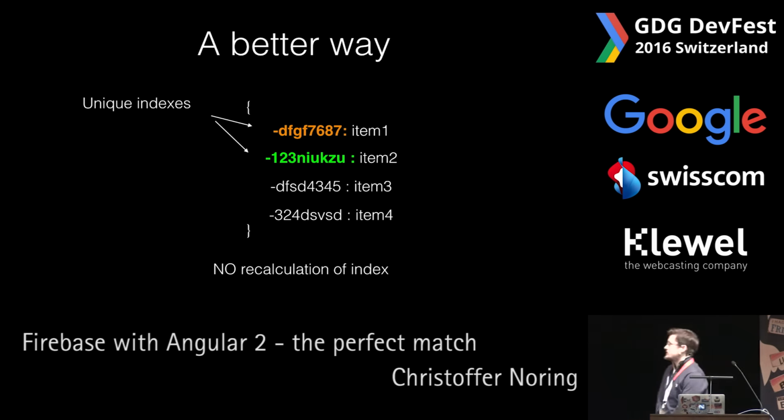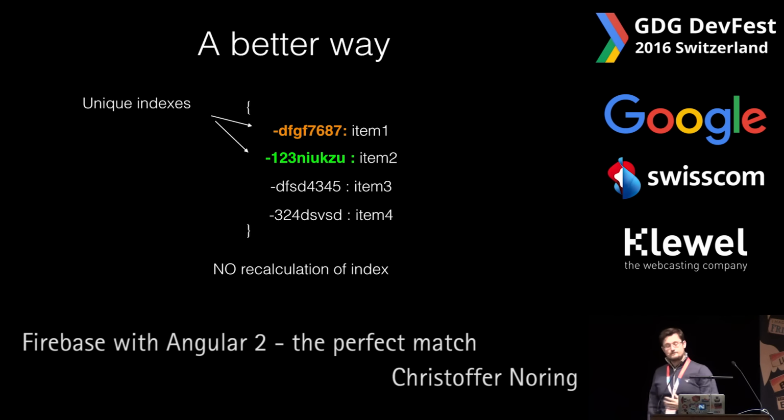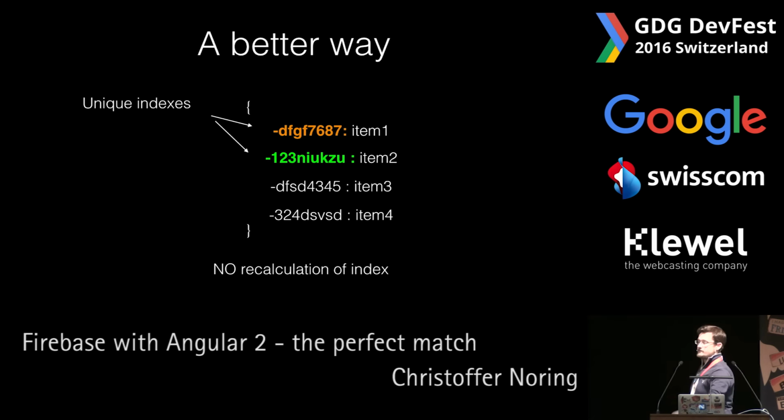The solution is that we don't consider a list anymore, but we consider it a dictionary with entries. In this case, we got unique IDs instead, so we never have to think about recalculating the index. So this is really how Firebase deals with lists. They are in reality objects instead. Everything is an object in a Firebase database.